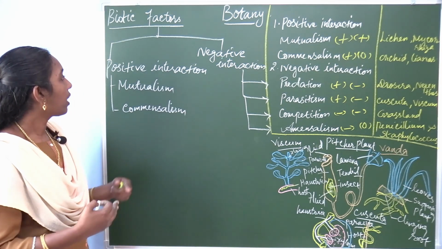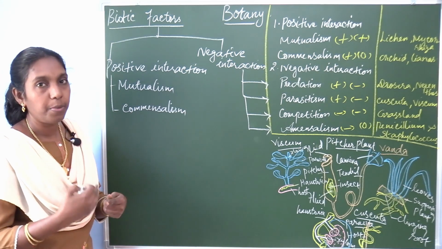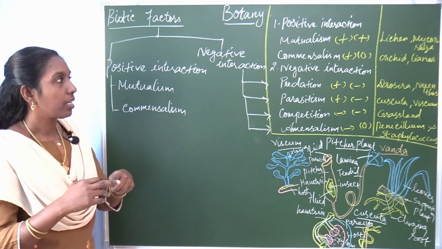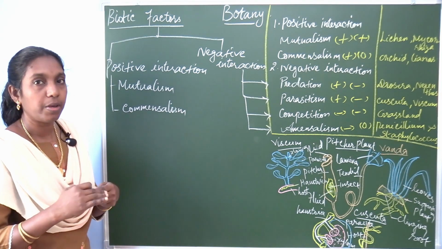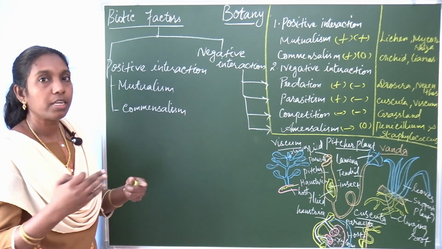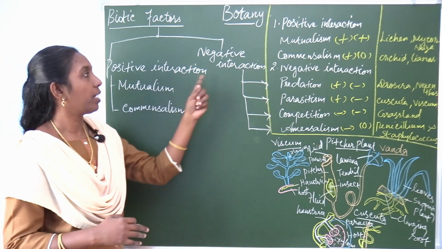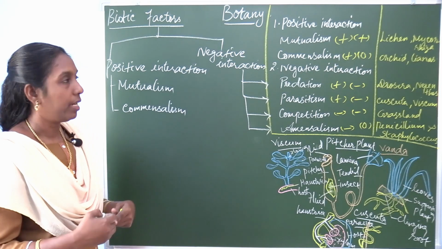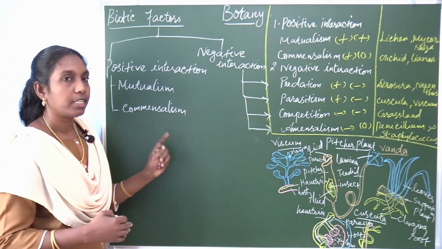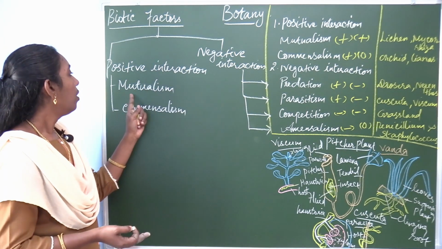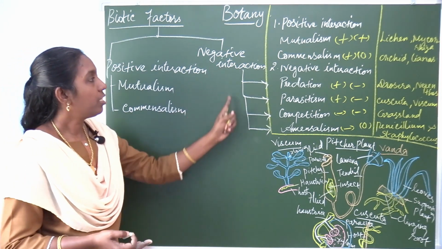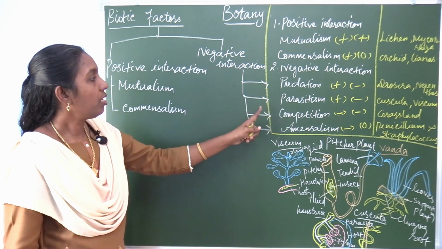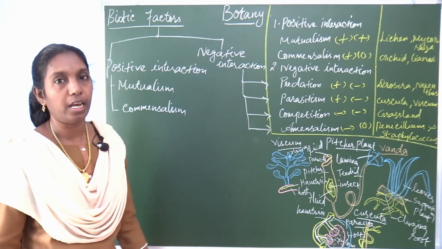In positive interaction, both are benefited. In negative interaction, one is harmed while the other is benefited, or both are harmed. Positive interaction is again classified into mutualism and commensalism, and the negative interactions are predation, parasitism, competition and amensalism.